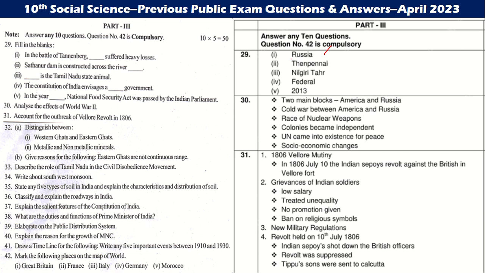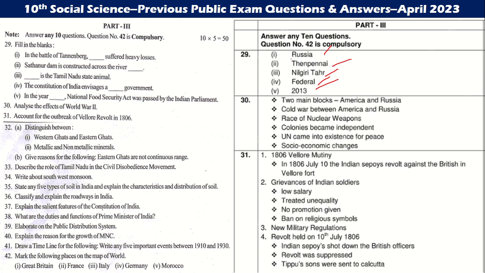Satnur dams constructed across the river is Tenpennai. The Tamil Nadu state animal is the Nilgiri Thar. The Constitution of India envisages the federal government. In the year 2013, National Food Security Act was passed by Indian government.